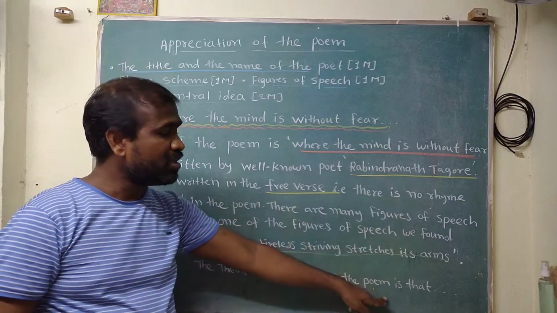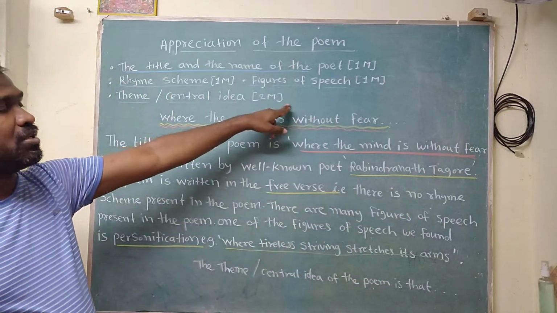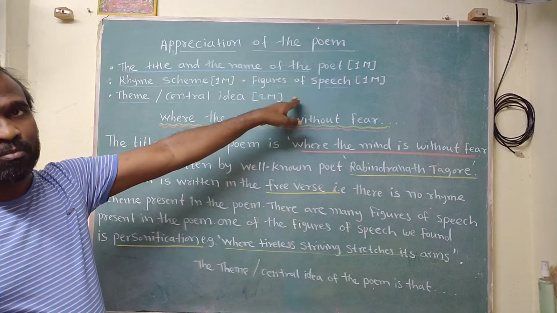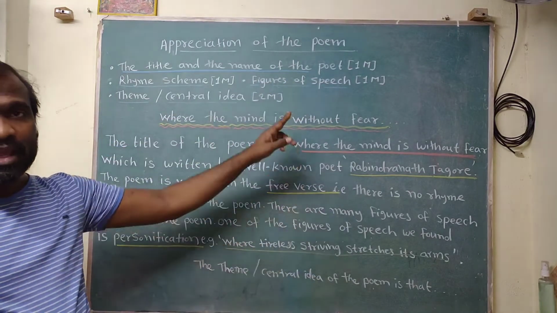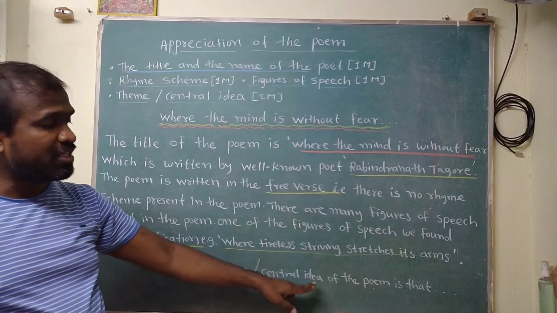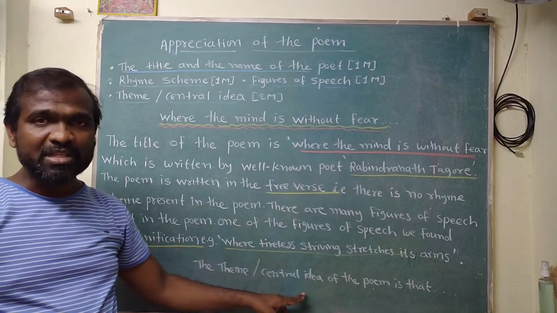This way we can score out of 5 marks, minimum 4 and 4.5 marks if we are grammatically correct. If it is grammatically perfectly correct, then we can score 5 out of 5 in appreciation of the poem.